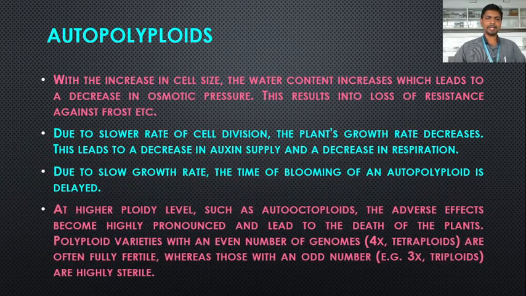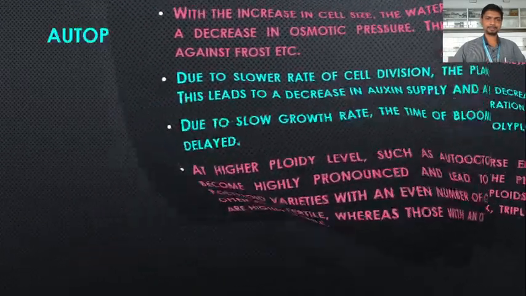At higher ploidy levels such as autooctoploids, the adverse effects of polyploidy become highly pronounced and lead to the death of the plants. Polyploid varieties with an even number of genomes, for example tetraploid and hexaploid, are often fully fertile, whereas those with an odd number, for example triploid, are highly sterile.